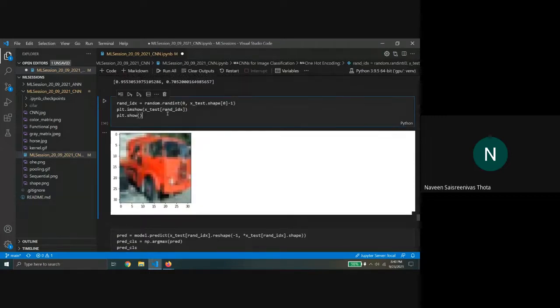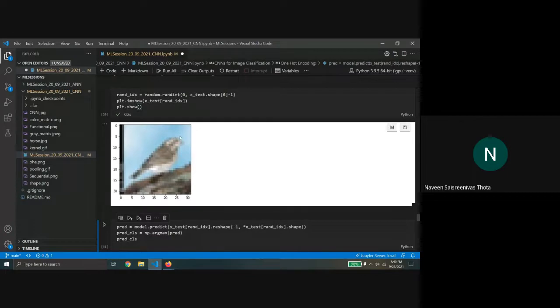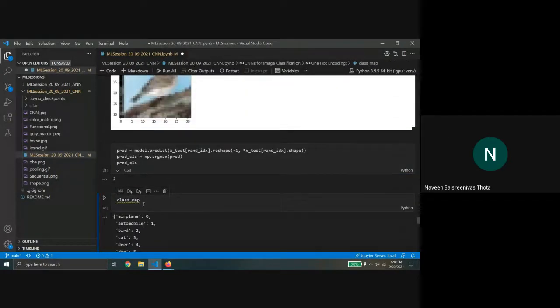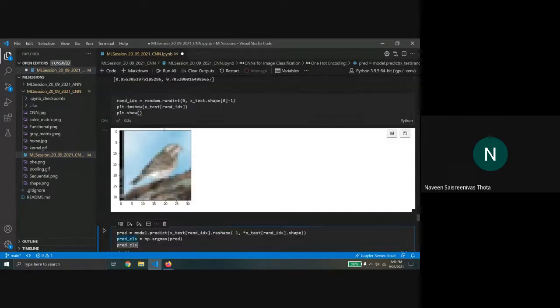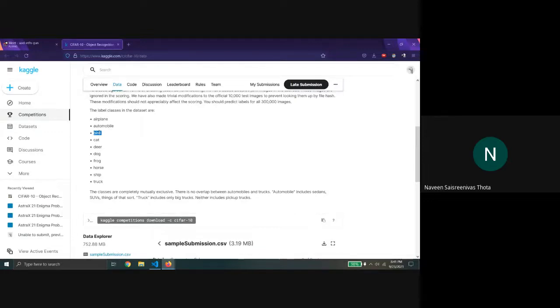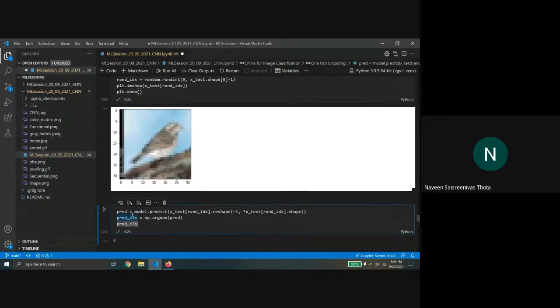And yeah, so this again, I just plotted a random image, so you can see a bird, and then what we're trying to do is see what prediction the model is giving in this case. So the model says it is 2, and if you look at this, it is a bird. So consider this as 0 and this as 1 and so on. Then you can see that the model is predicting that it's a bird.